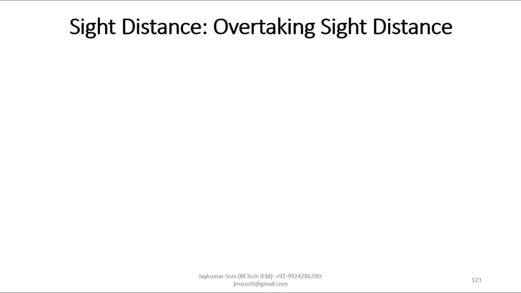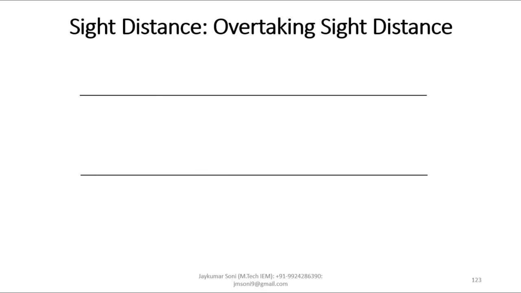Don't get confused if you have not understood the concept. I will try to explain it with a very basic phenomenon. Just try to correlate with the concept. Let us learn about the overtaking sight distance. Let us assume that this is a road. This is a single lane road with two-way traffic.